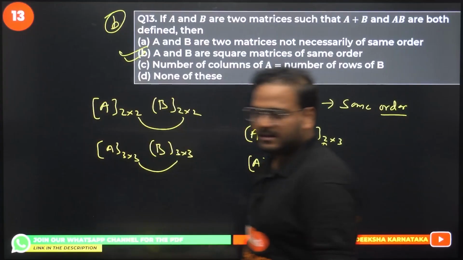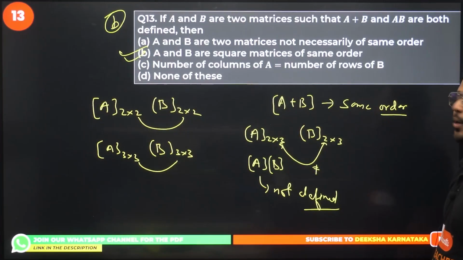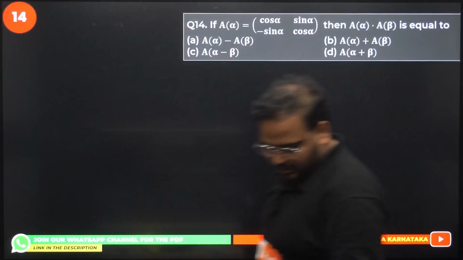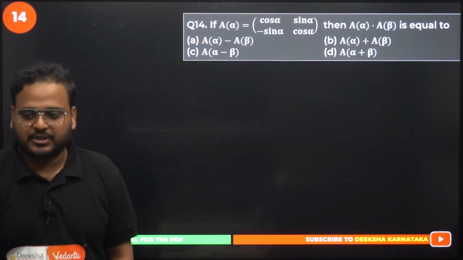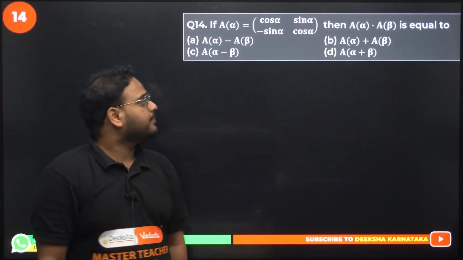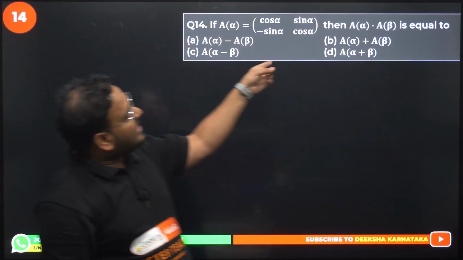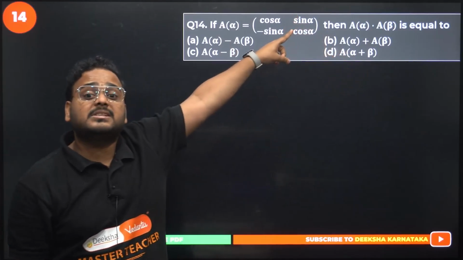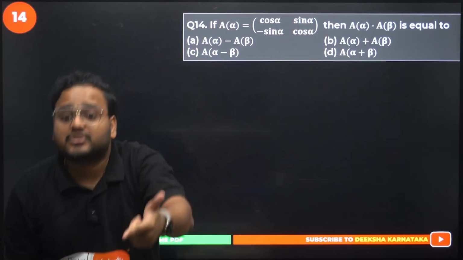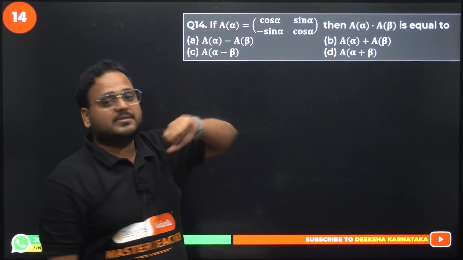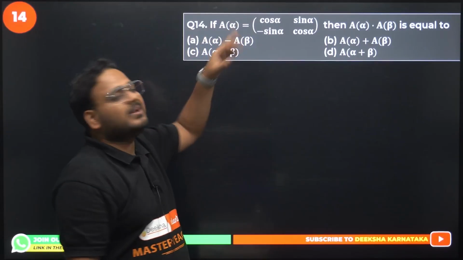Option B is correct. Have a look, guys. Okay, question number 14 now. Now we are supposed to multiply A alpha, A beta. What does capital A represent? Capital A here is a function in terms of the variable alpha.